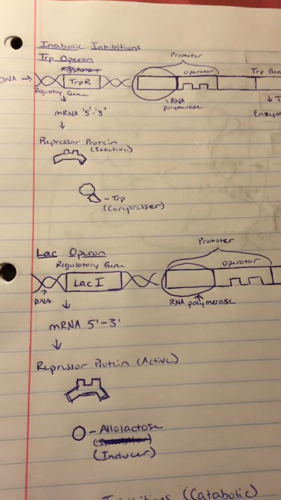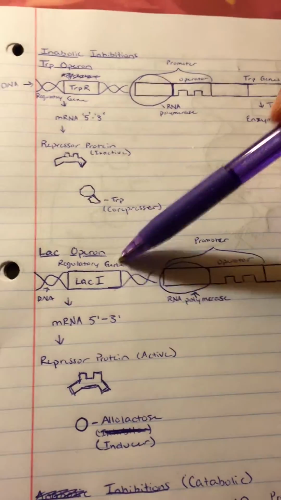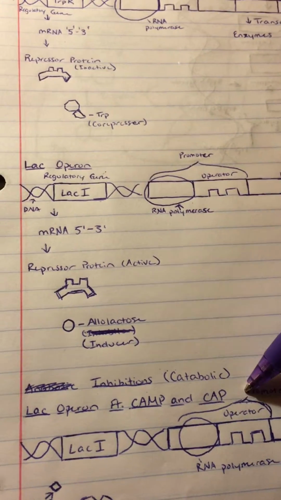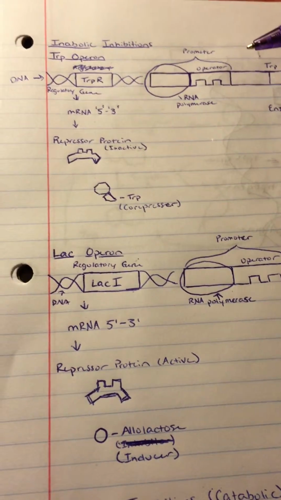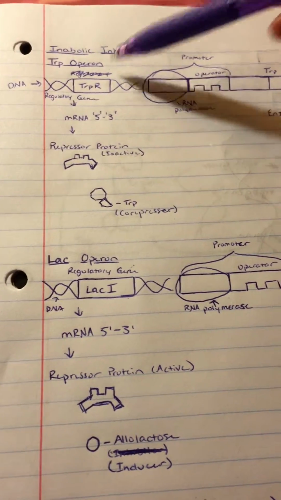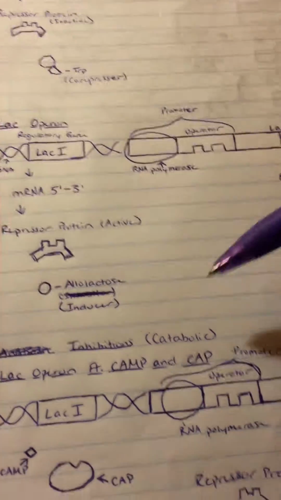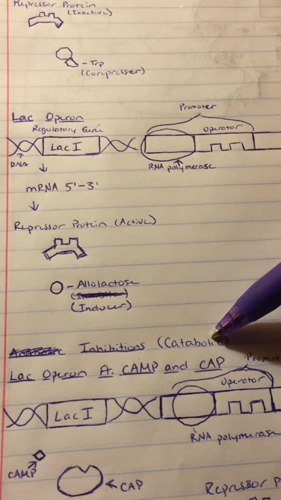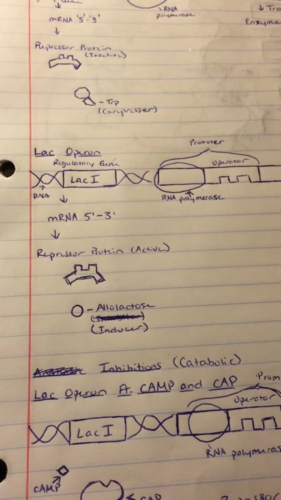Today I will be talking about three different types of operons: the tryptophan operon, the lac operon, and the lac operon featuring cAMP and CAP. Two of these operons are anabolic inhibitions, which are negative feedback systems. And the lac operon is a catabolic inhibition that features a positive feedback mechanism.